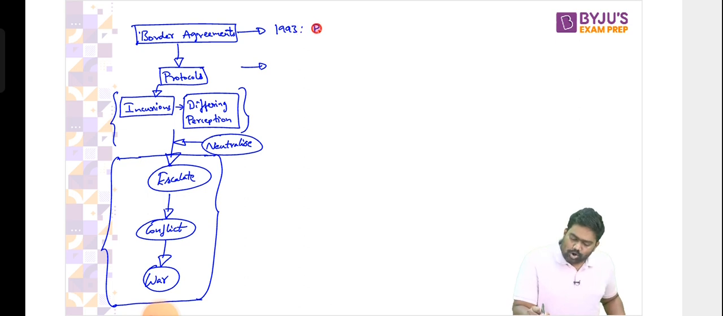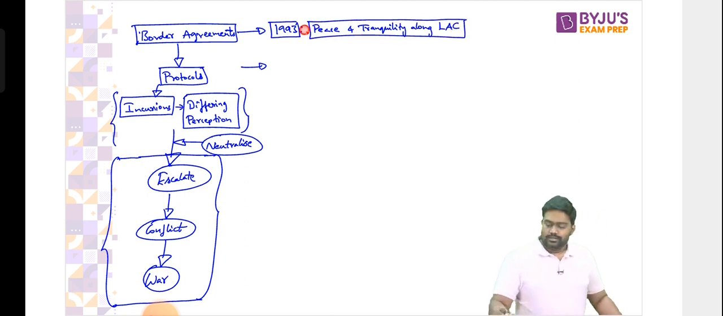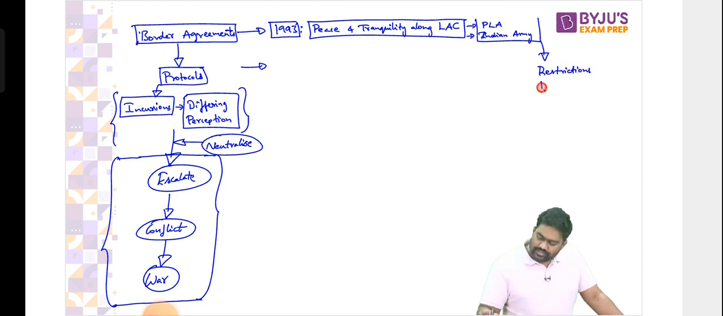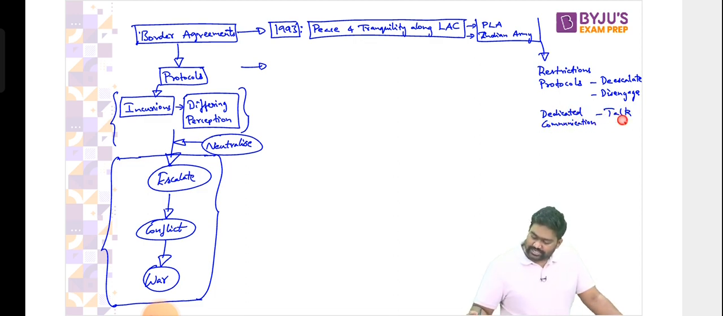The 1993 agreement on peace and tranquility along the line of actual control was signed. It defines how the Chinese PLA and how the Indian army, how both of them should behave along the border areas. Is that clear? Both PLA and Indian army, they have been placed under a few restrictions. There are certain established protocols to de-escalate and disengage from any standoff. There are dedicated communication channels to ensure both sides can talk to each other and resolve any difference. All such mechanisms have been created by this agreement.